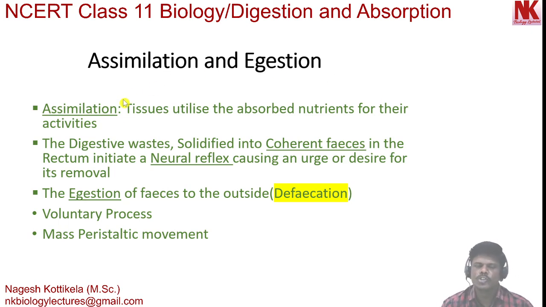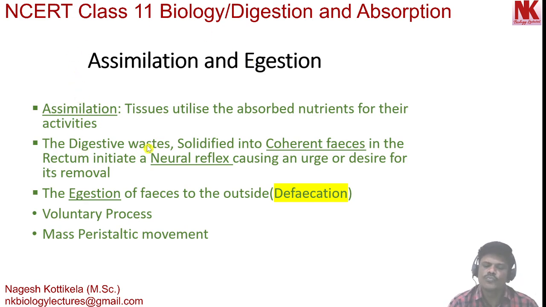The absorbed nutrients reach different parts of the body, and in different tissues these nutrients are utilized for different activities. That process is called assimilation. It means absorbed nutrients are utilized in different parts of the body.